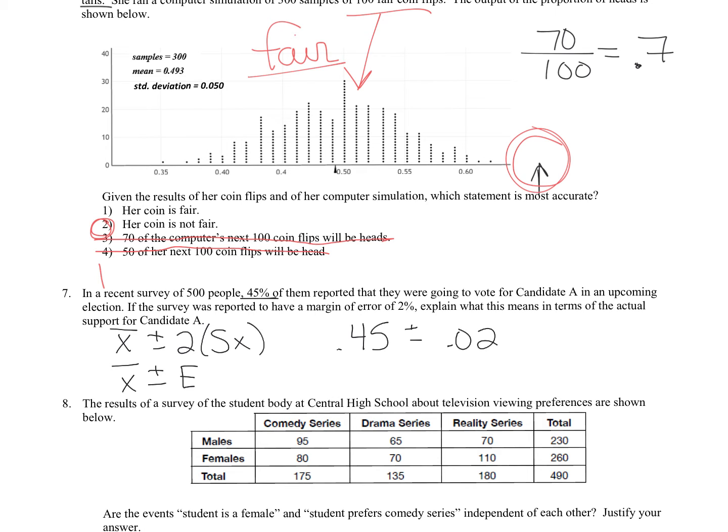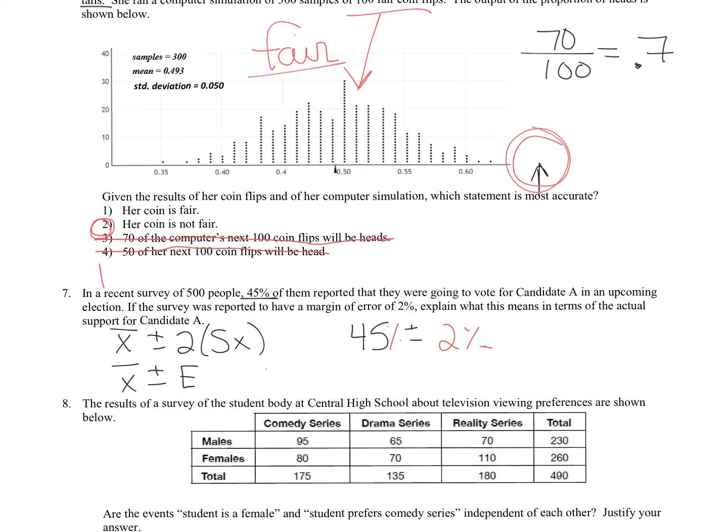So actually, you know what? Since I'm going to have to go back to a percent anyway, I'm just going to do this as percents. Probably the best way to report it. So we'll erase that 0, and we'll just do plus or minus 2%.